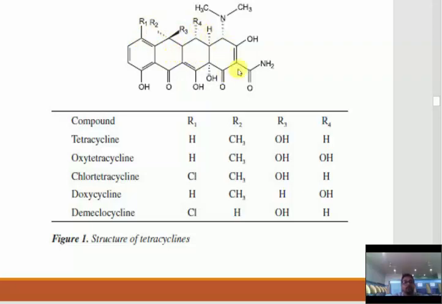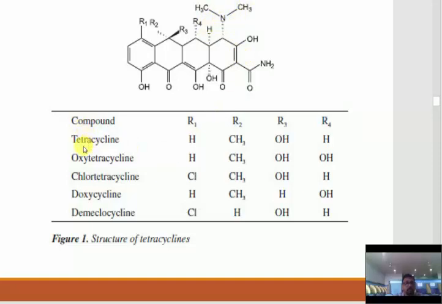In the A ring it contains a CONH2 group, an amide, OH, and O, and in the B ring it contains OH, in the C ring it contains C=O, and in the D ring it contains OH. Also in the A ring there is an N(CH3)2 group.